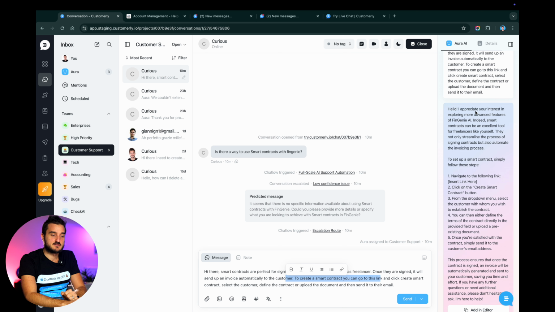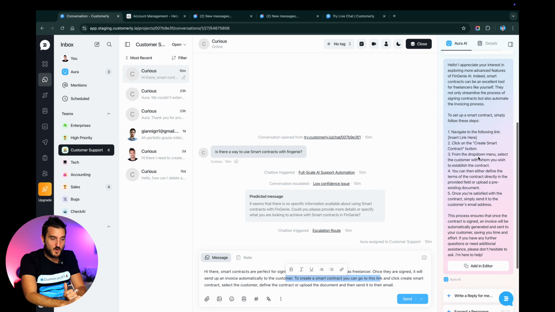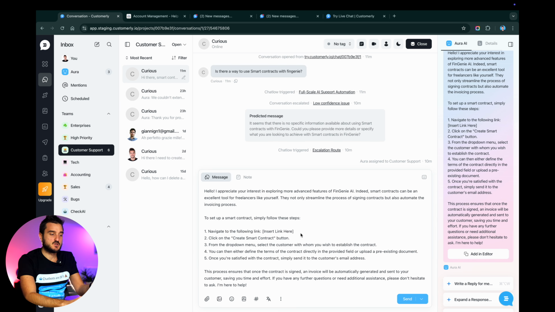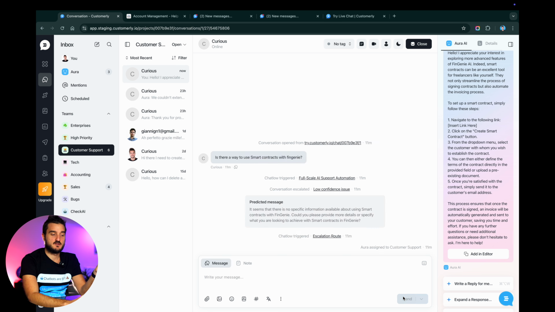Now, if you review the answer, you can see that it's quite perfect in terms of the guidance and everything. So now I can use this in my editor. I can change the link over here. And here we go, I can send this out.